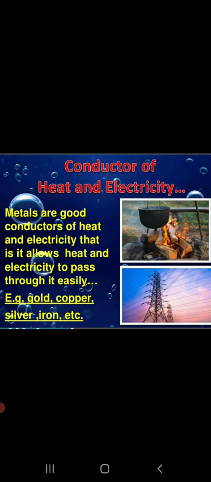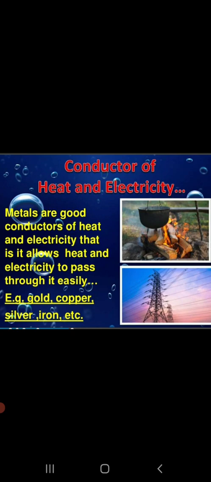There is a classroom discussion given in your textbook on page number 56: why do we prefer to use glass utensils to serve hot liquids rather than metal utensils? That's because metal utensils will conduct heat and they will get hot. We will not be able to easily hold them. That's the reason glass is preferred over metal utensils when we serve hot liquids.